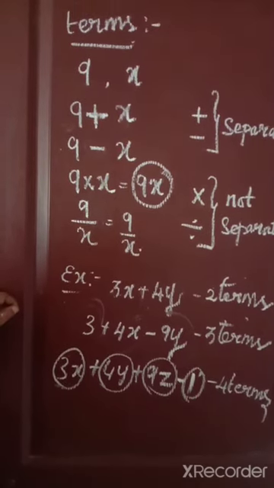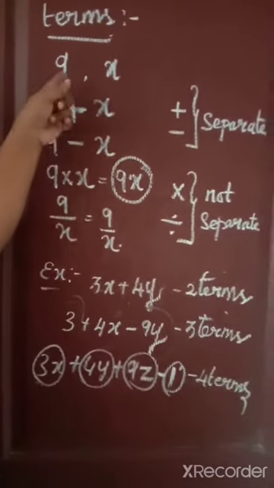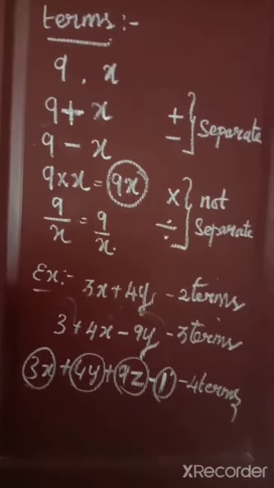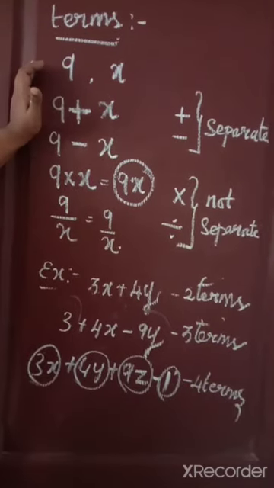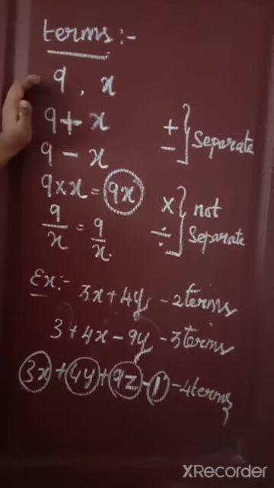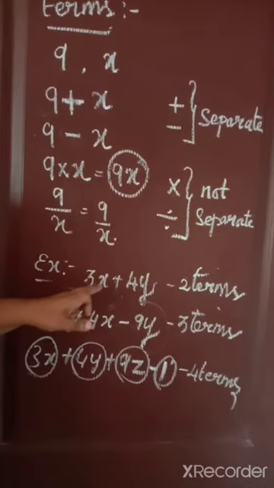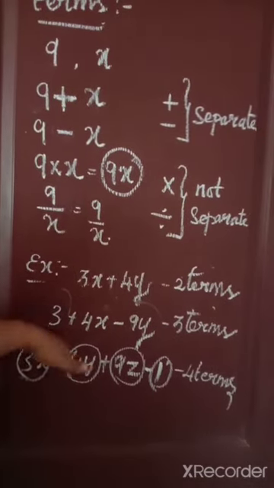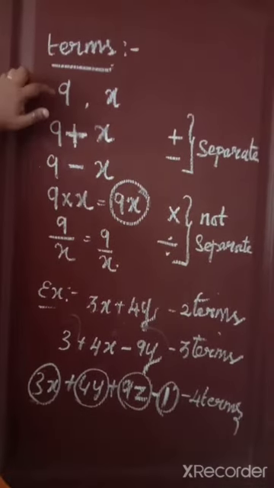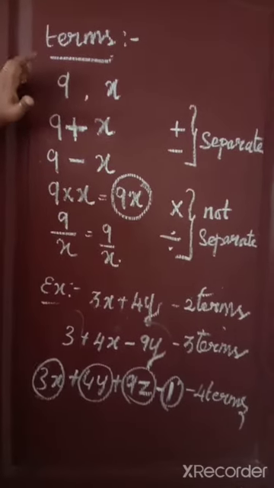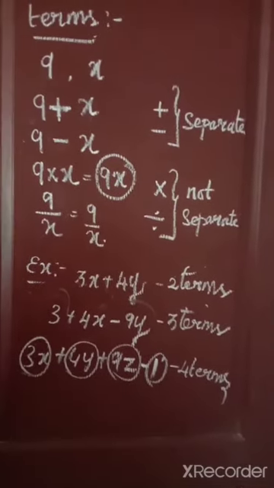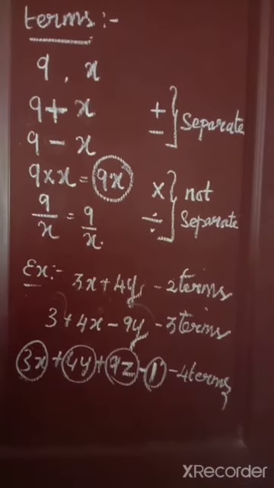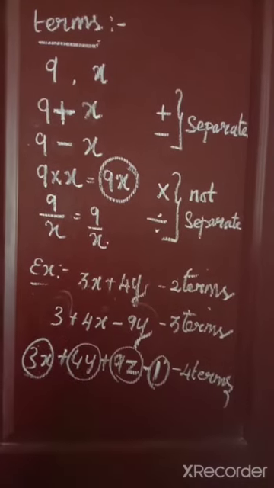Listen students, once again I say. An algebraic expression consisting of only one term is called a monomial. What is called an algebraic expression? It is a combination of terms. So an algebraic expression consisting of one term is called a monomial, 2 terms is called a binomial, 3 terms is called a trinomial, and more than 3 terms is called a polynomial.